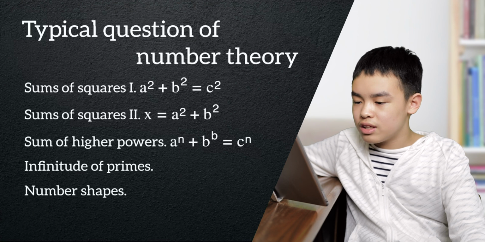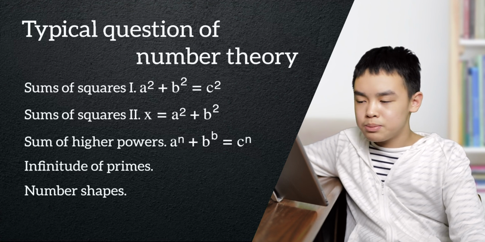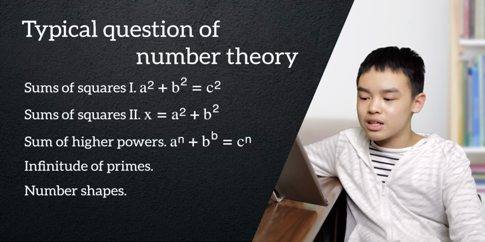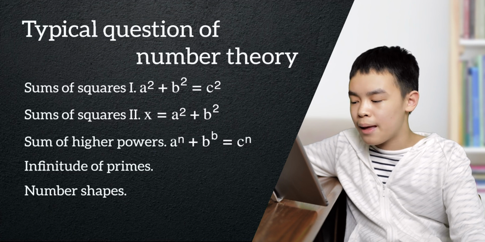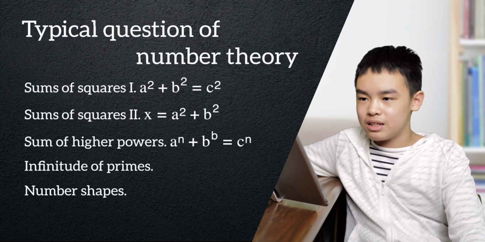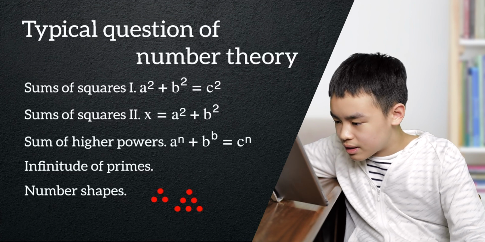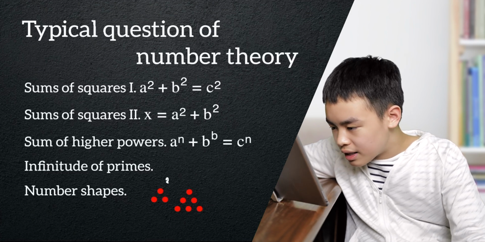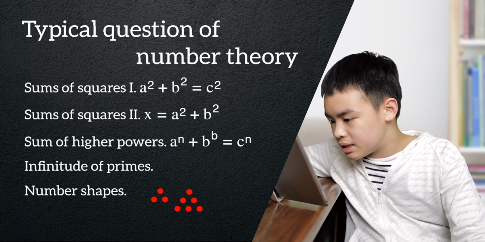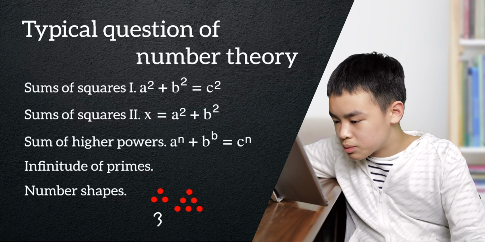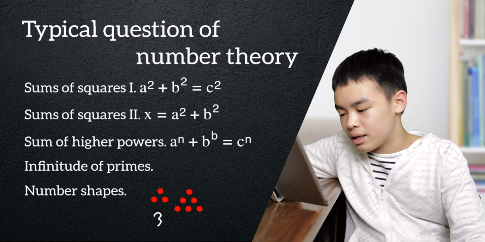And if you think so, you're wrong. Number shapes are not how numbers are shaped, but how numbers can be shaped. This might be a bit complicated when I say it, but look at these triangles. So it's 3 dots, as you can probably see already. 3 dots make a triangle, and you call it triangular numbers.